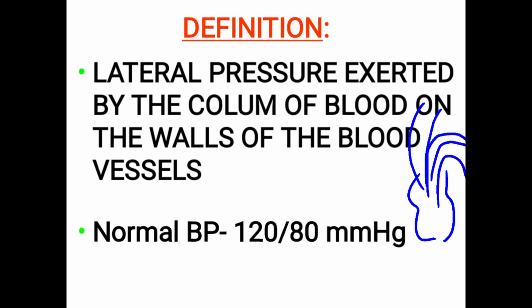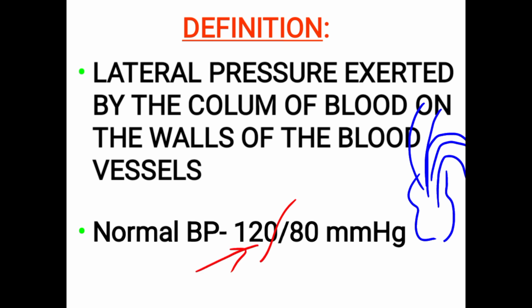So normal BP is 120 by 80 mmHg. So mmHg is a unit, that is millimeter of mercury, okay. So we can ask what is 120 by 80.